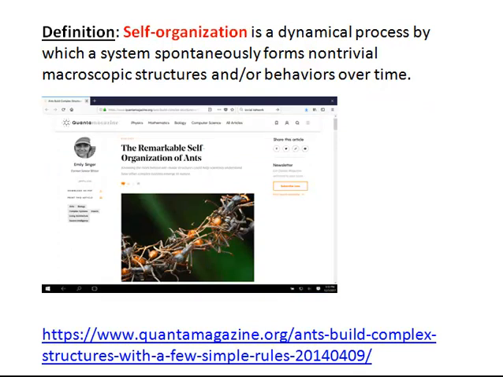Next, I'd like to describe what we mean by self-organization. Self-organization is a dynamical process. It changes over time, right? It's a dynamical process by which a system spontaneously forms non-trivial macroscopic structures and/or behaviors over time. So the key word here is time. Self-organization is a property that deals with temporal scale, so time, and emergence deals with more spatial problems of scale. There's a wonderful article about self-organization of ants. I highly encourage you to check that out.